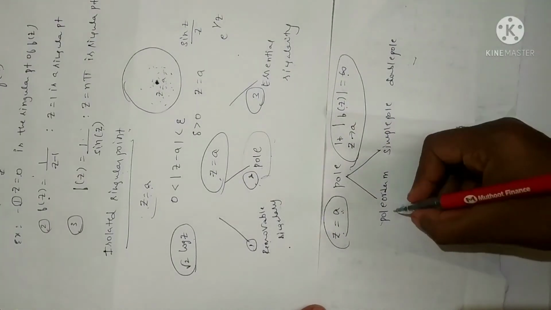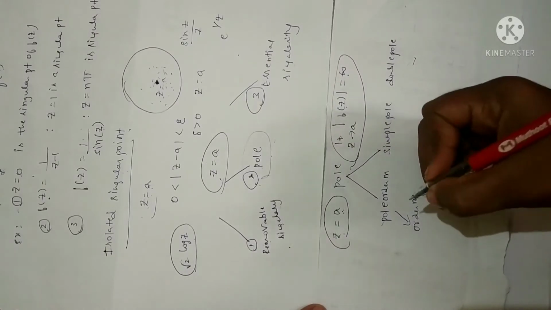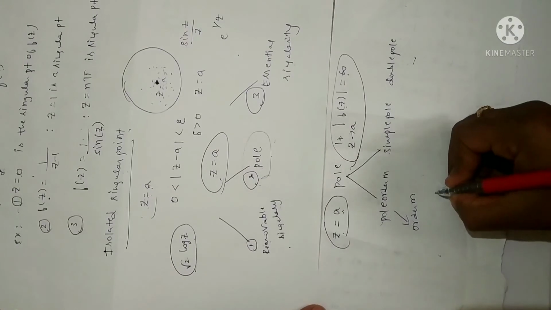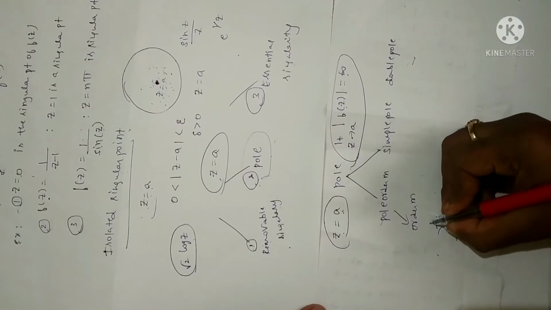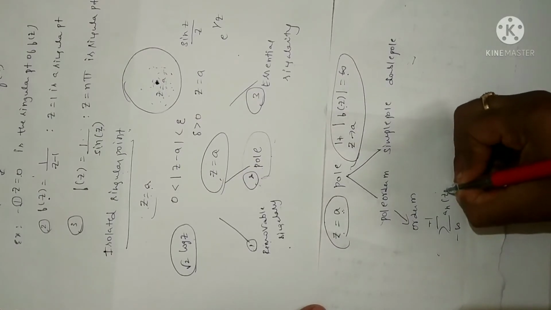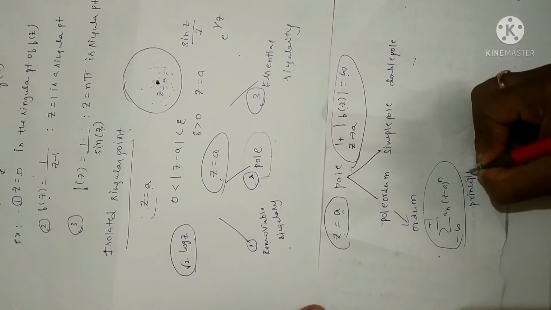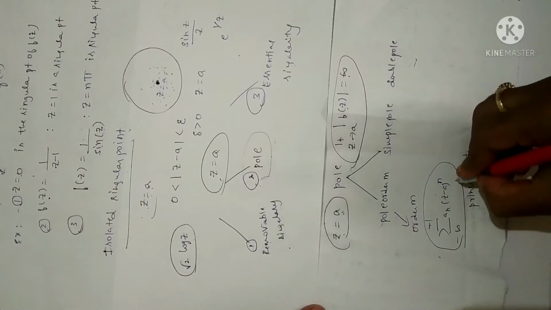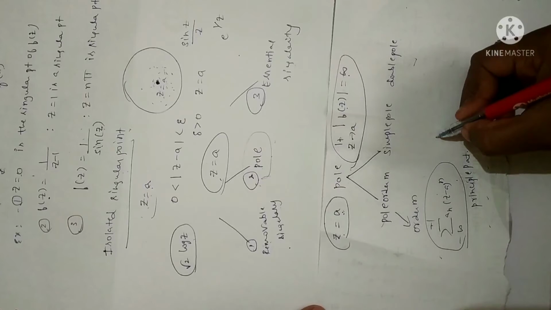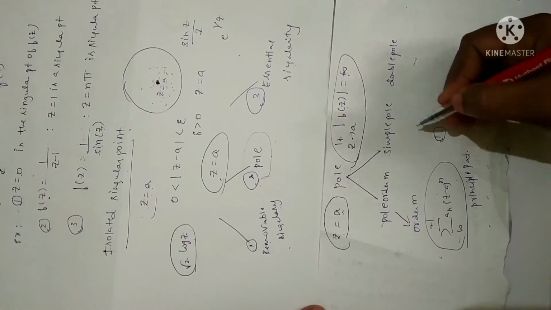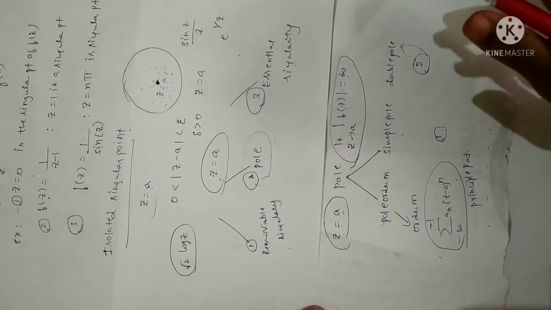Fine. So a point z is equal to a is said to be pole of order m if the principal part of f of z contains m number of terms. As I already told you, when you expand the Laurent series, you will get negative terms, no? Minus infinity to some values minus n, a n into z minus a power of n. So this term is referred to as the principal part. If this principal part of f of z contains m number of terms, then it is called pole of order m. Suppose this principal part contains only one term, then it is called simple pole. Suppose the principal part contains two terms, it is called double pole. So that is one definition.